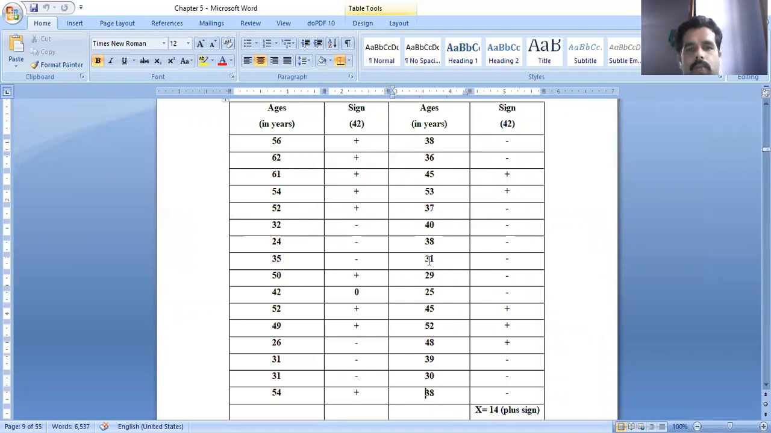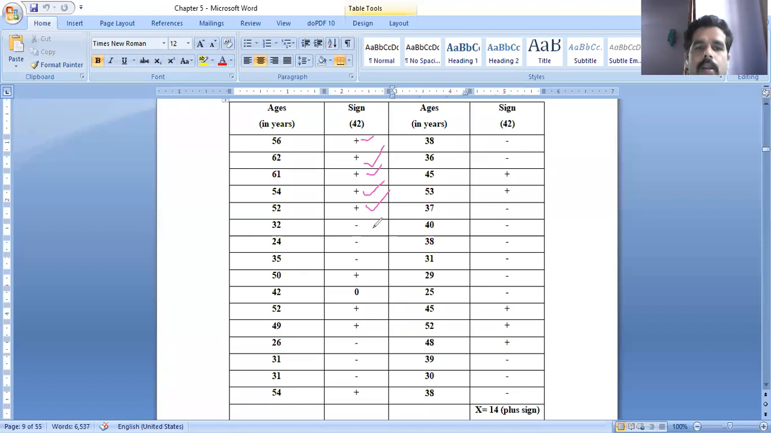The average value is here, 42 is the average. So with this 42, we are comparing 56. 56 minus 42 gives a plus sign. The number which is greater than 42, we consider as plus sign. So 62 is bigger than 42, plus sign. 61 is bigger, plus sign. 54 plus sign, 52 plus sign.